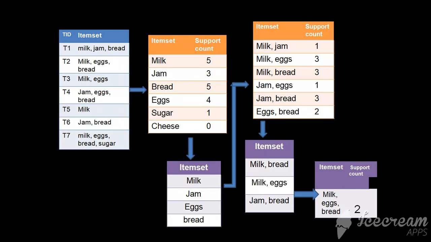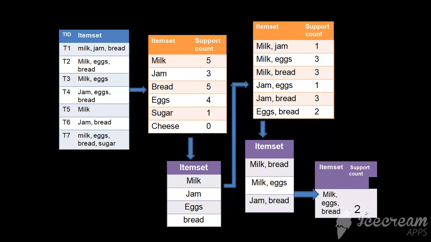In block 2, for each item, we calculate the support count, that is, milk is occurring in 5 transactions, jam is occurring in 3 transactions, and so on. Point to be noted, we are taking the threshold as 2, that is, only those items will be carried to the further steps whose support count is greater than or equal to 2. In block 3, the items that qualify the threshold are only 4, that is milk, jam, eggs, and bread.